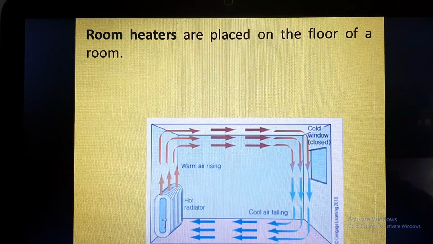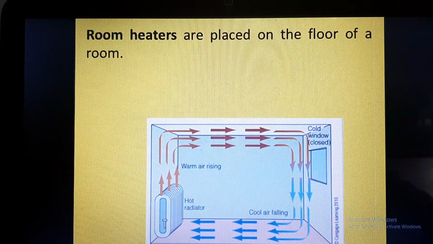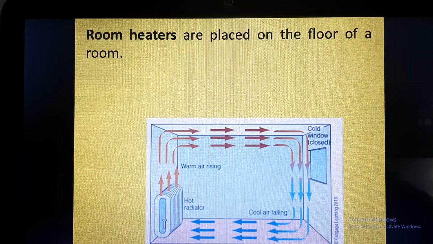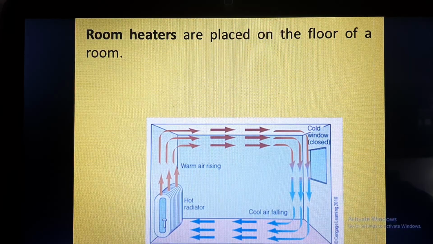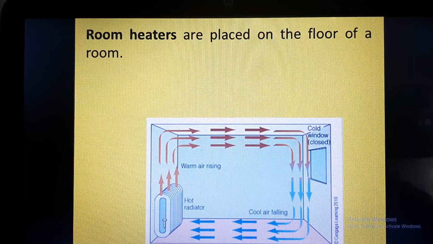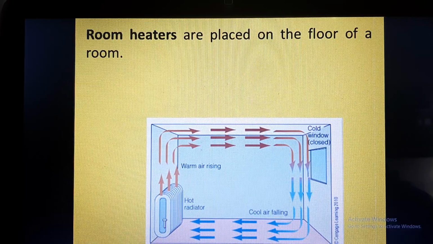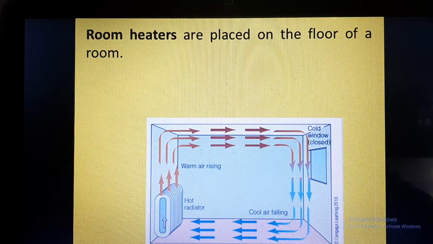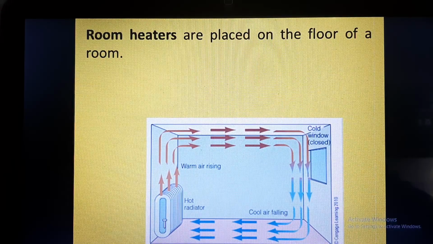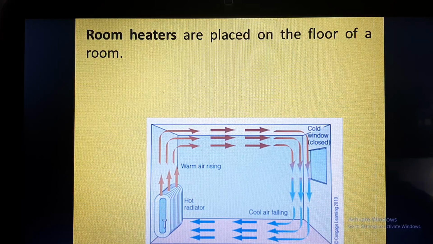So exhaust fans are fitted high close to the ceiling so that the exit of the hot air becomes easier. Now room heaters are always placed on the floor of the room. Why is it so? Because what do you want to heat? You want to make the cold air which is present in the room warm.